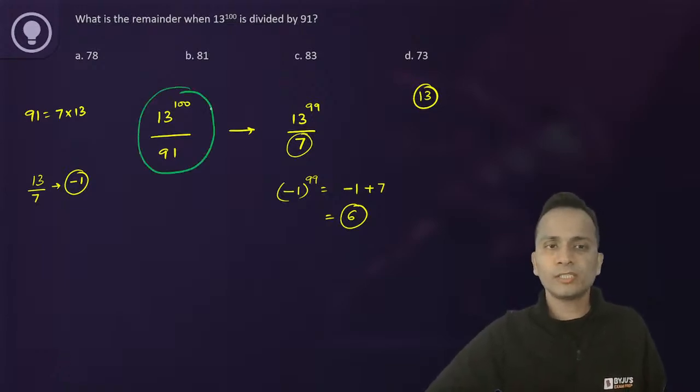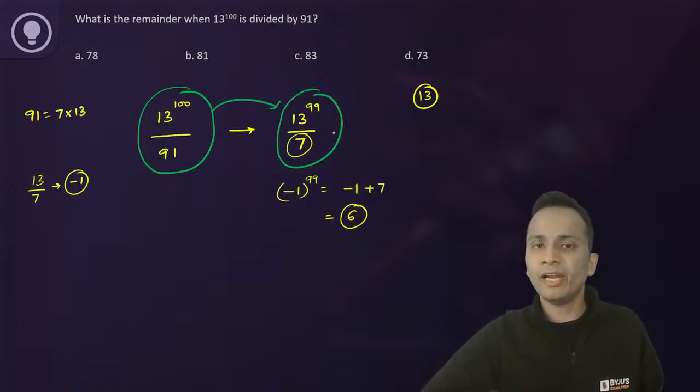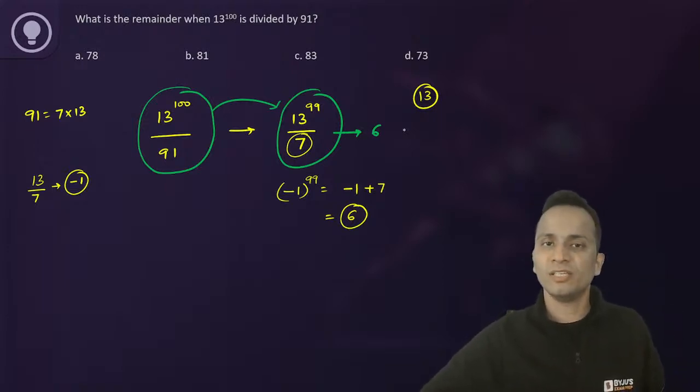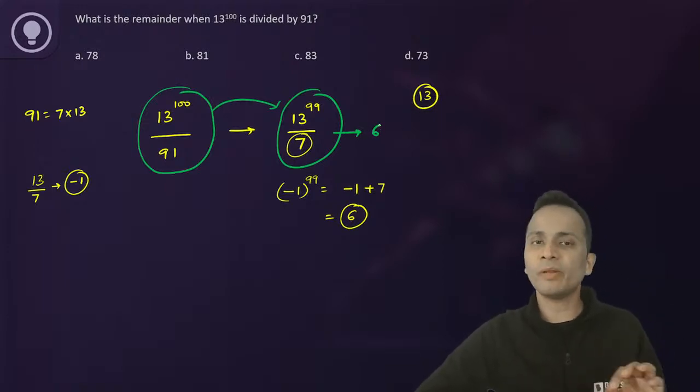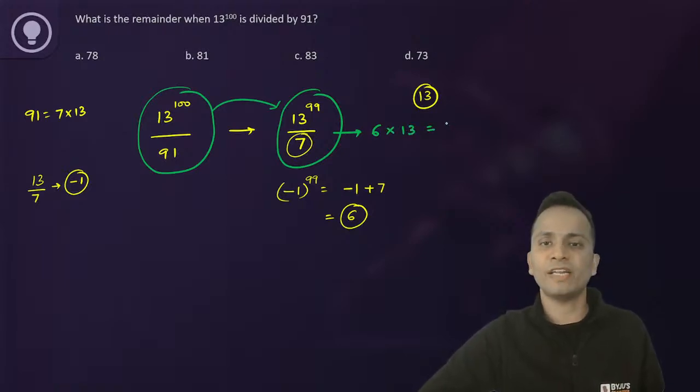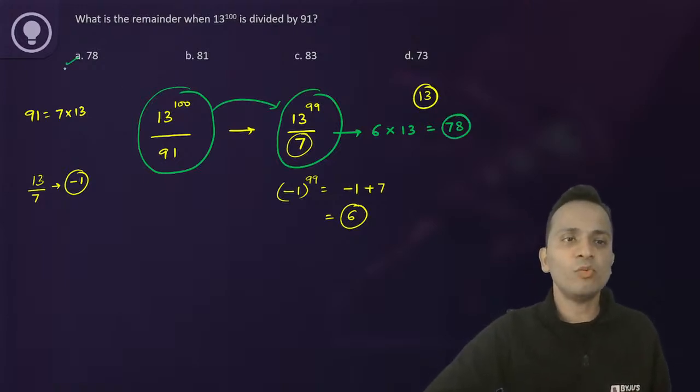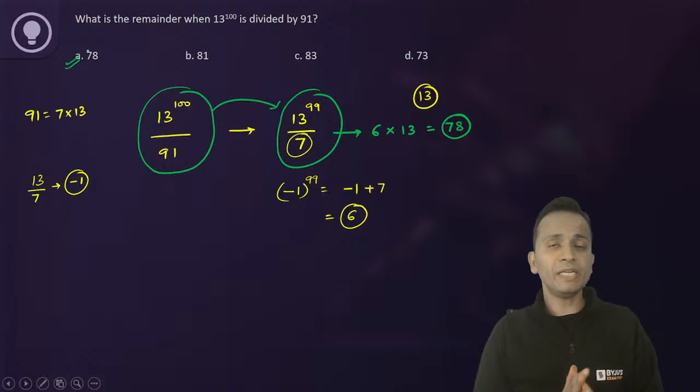Original question was this. I have cancelled out 13 to make it this. And the remainder of this part was 6. So basically I have cancelled 13. 13 cancel किया था, तो अब ये जो remainder obtain किया है, just multiply it by 13 to get the final answer. So 13 into 6, 78 will be the final answer. I'll quickly repeat.